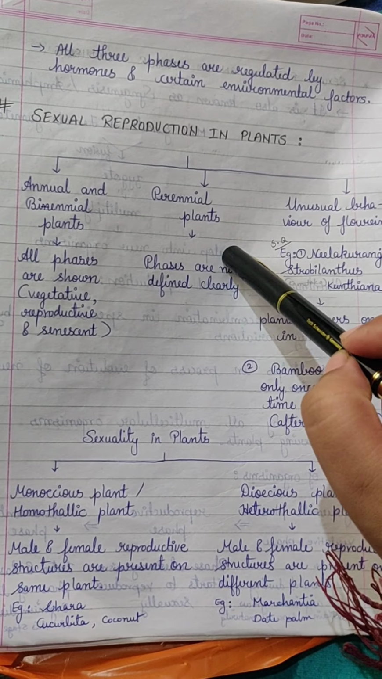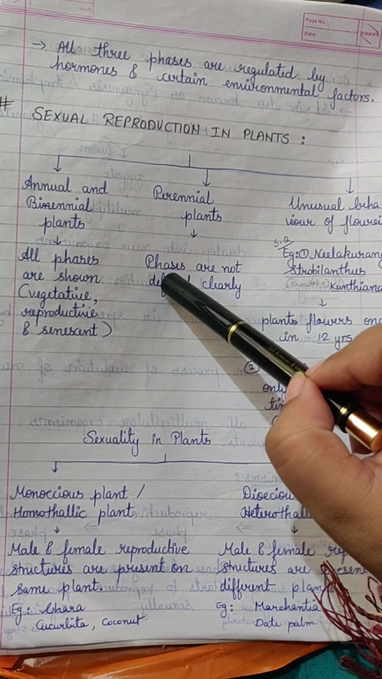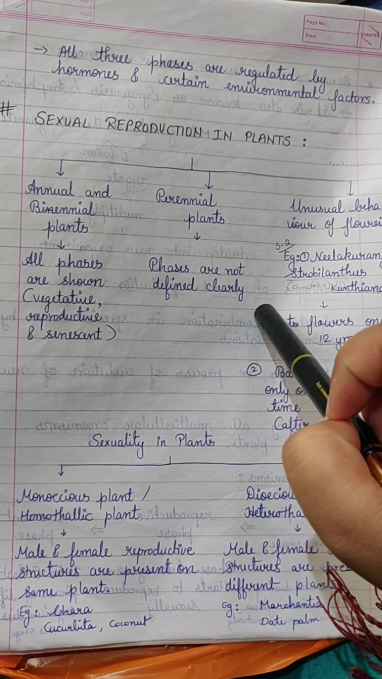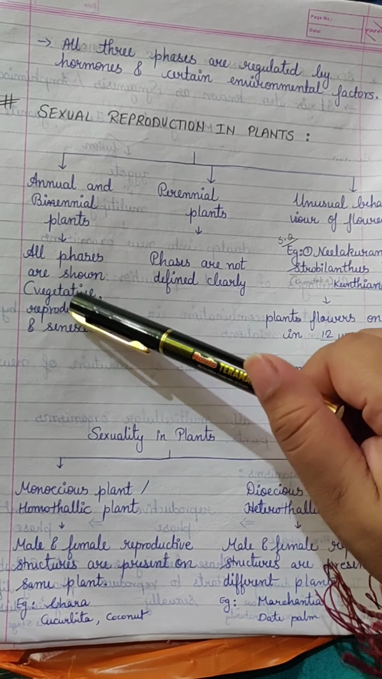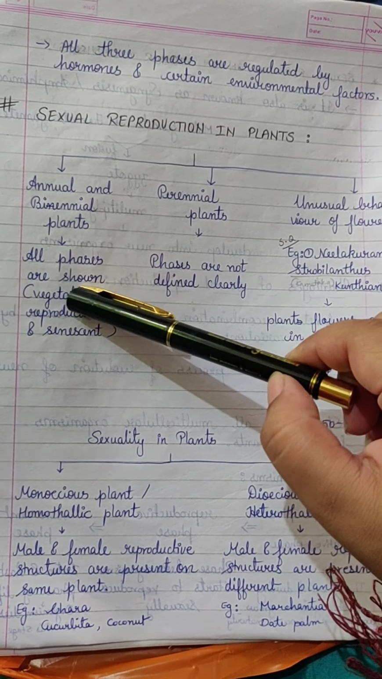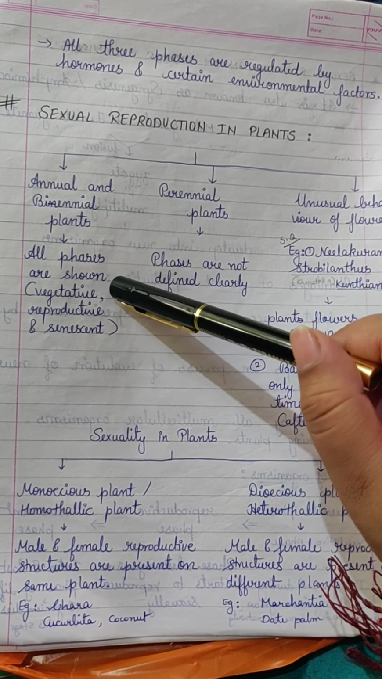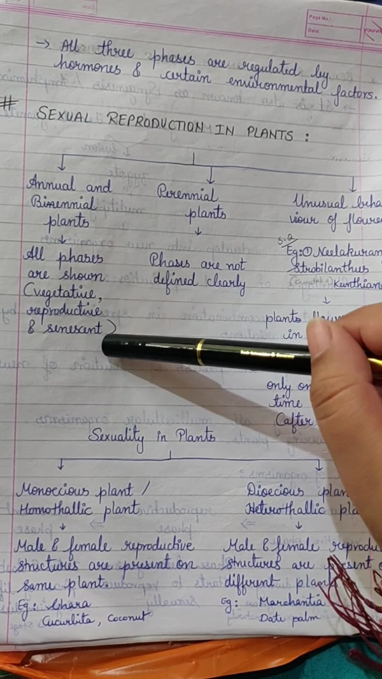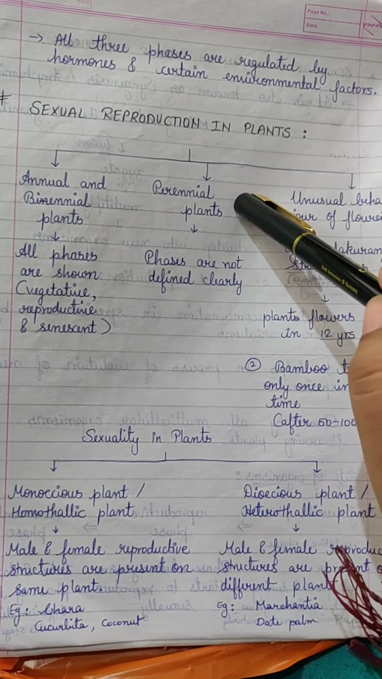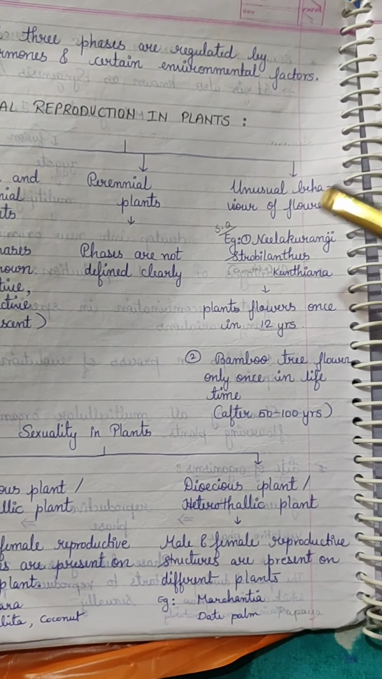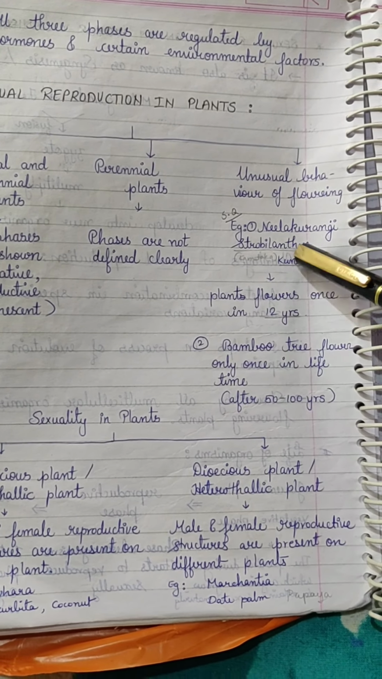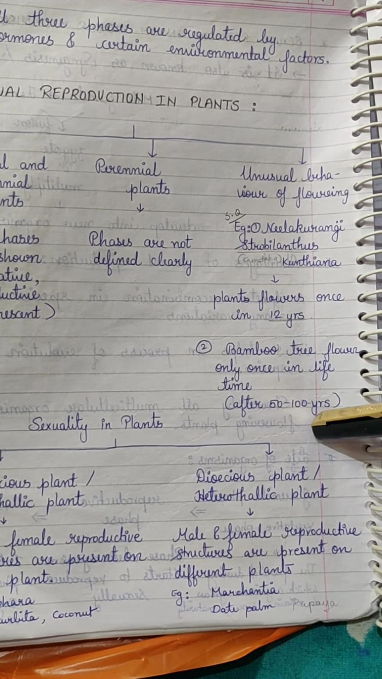Perennial plants are those which flower throughout the lifetime, so phases are not defined clearly. They reproduce throughout the lifetime. Annual and biennial plants reproduce only once or twice during a year, so all three phases can be clearly visible: vegetative, reproductive, and senescent. And in perennial plants, phases are not defined clearly. Now, unusual behavior of plants is very important for your competitive exams and MCQs.